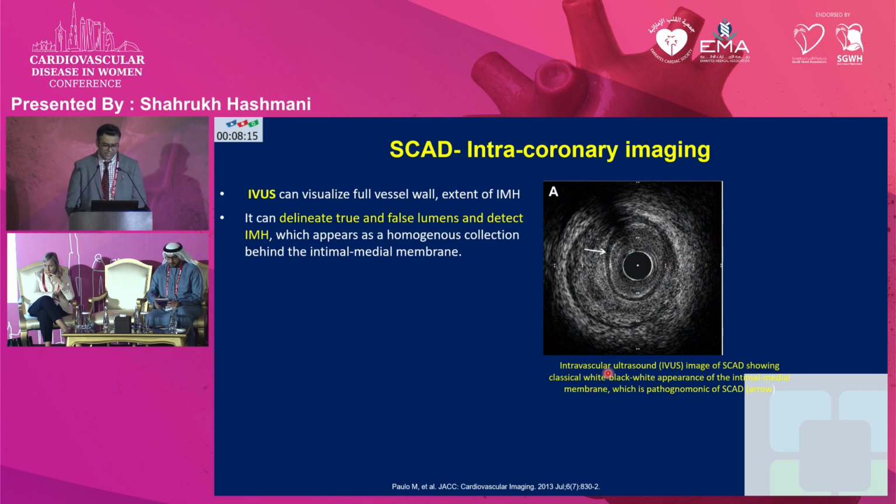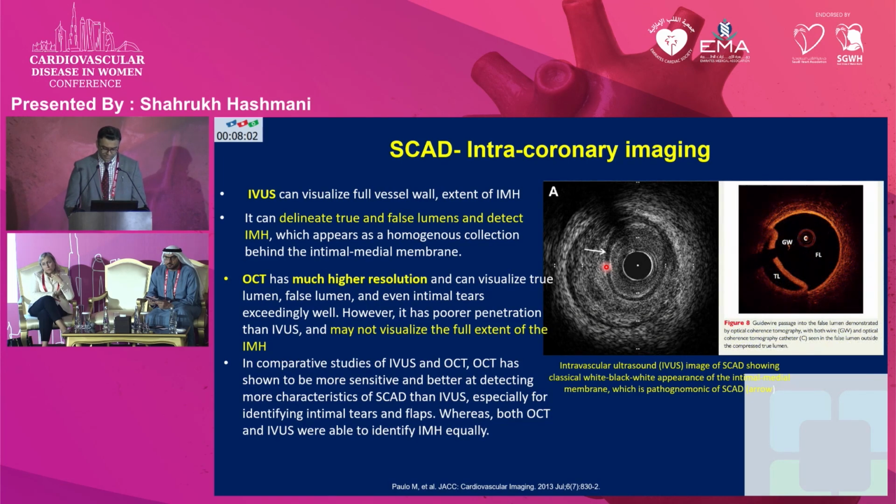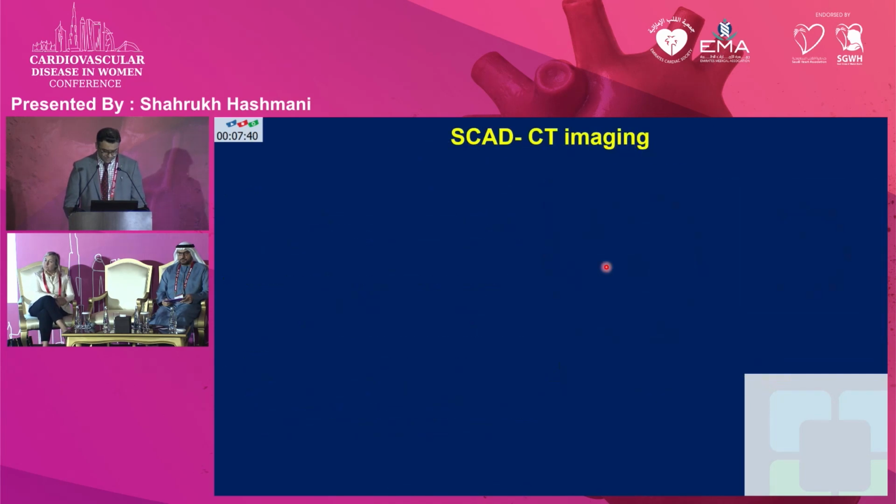IVUS can greatly assist in the delineation of the true and the false lumens, and the typical appearance is the black and white appearance that you commonly see, delineating the intramural hematoma from the lumen wall itself. OCT also has a much higher resolution compared to IVUS, and it can also differentiate between true and false lumen. In the comparative studies in SCAD with IVUS and OCT, both have been similar, but OCT was slightly more superior and more sensitive in detecting the characteristics of SCAD compared to IVUS.